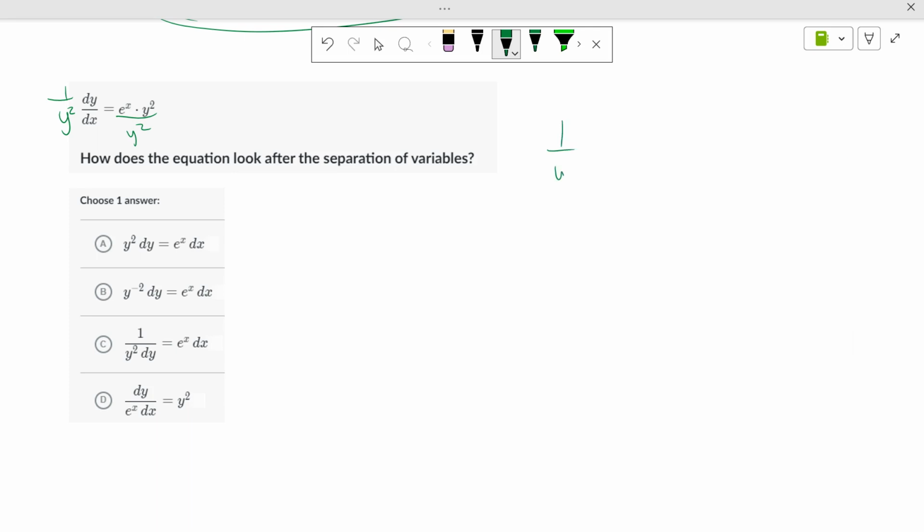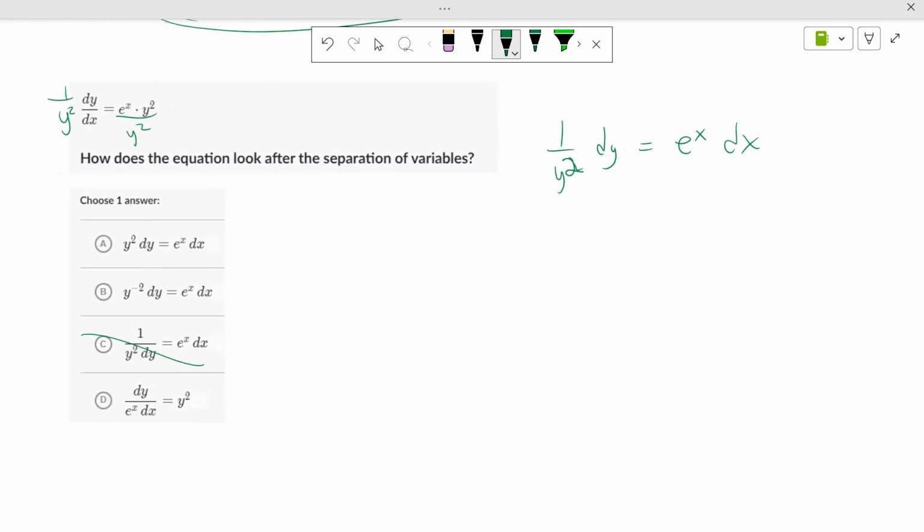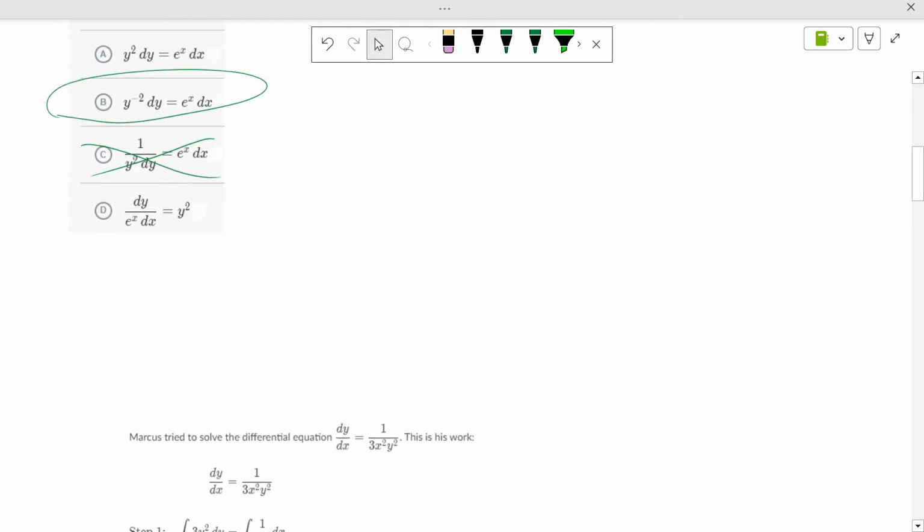So I have 1 over y squared dy equals e to the x dx. Which one says 1 over y squared dy equals e to the x dx? B does. Because the dy does not go to the denominator like it says in C. It is B. That's our separation of variables.